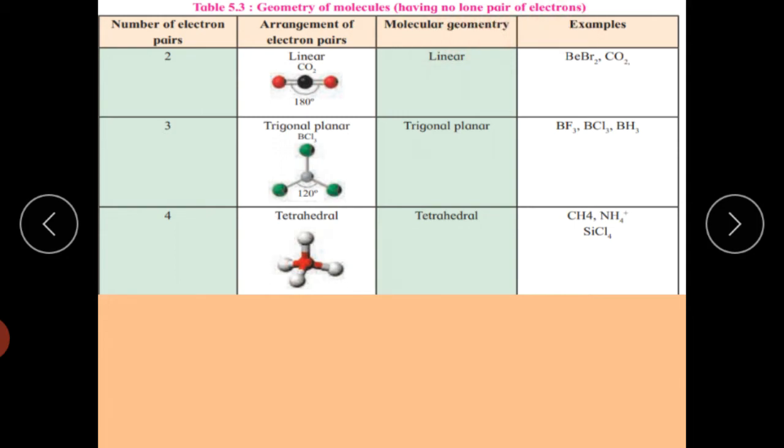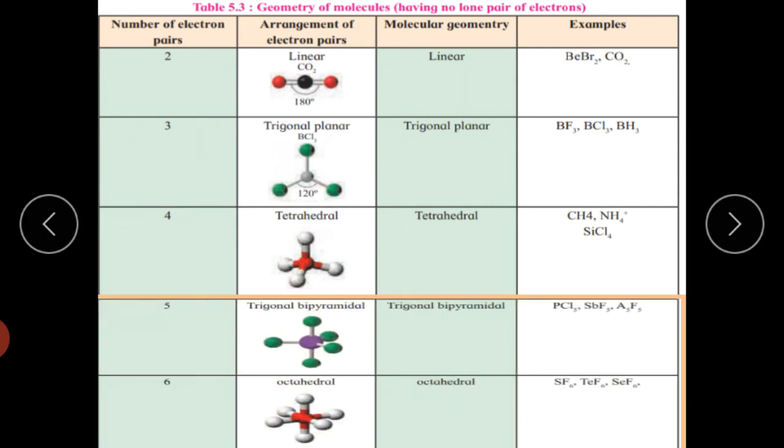There is a table with the number of electron pairs: 2, 3, 4, 5 and 6. For the arrangement of the electrons, different geometries are obtained: linear, trigonal planar, tetrahedral, trigonal bipyramidal, and octahedral. If the number of electron pairs is 2, the geometry of the molecule is linear, that is a single line.